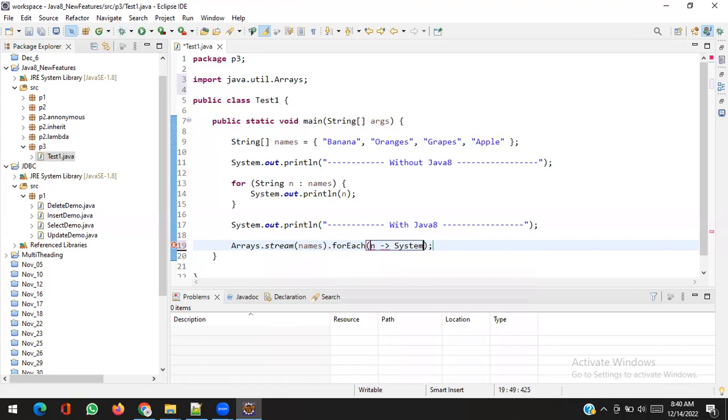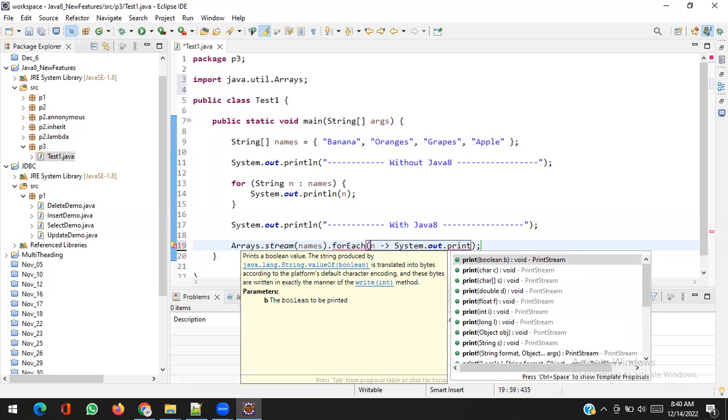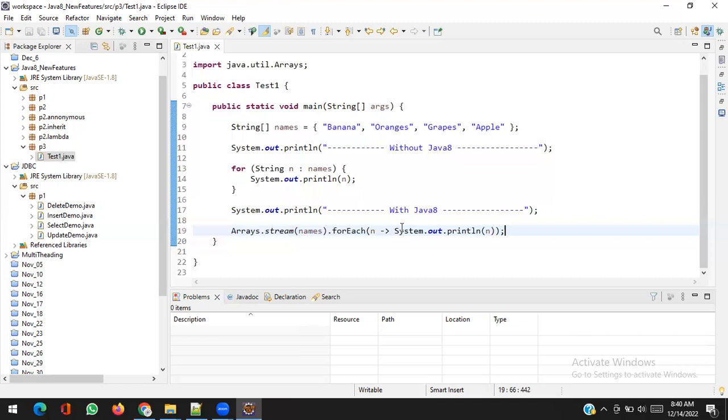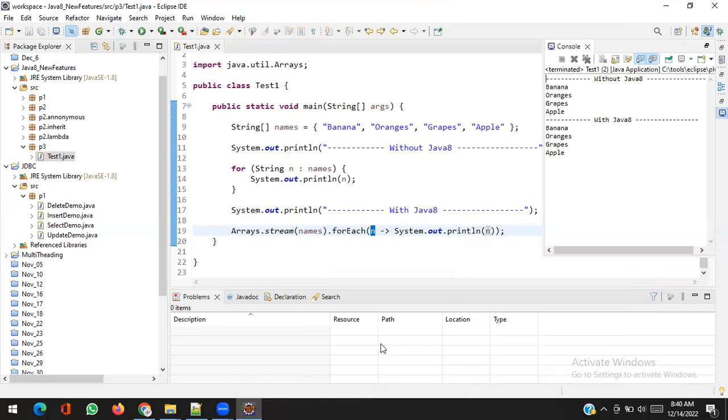So System.out.println. Yes, the same output will come, but this time I am writing the syntax as a Java 8 forEach. It will take one element and it will print the element. The output doesn't have any issue, but the way of writing code is different.